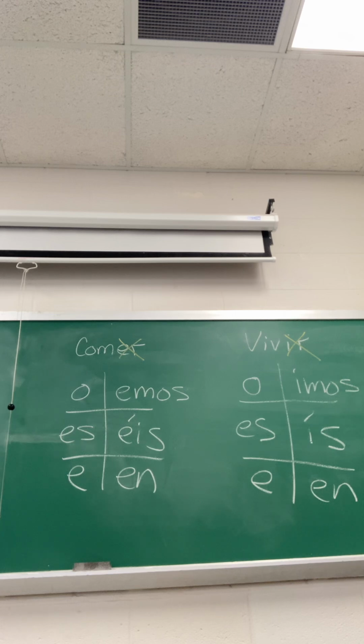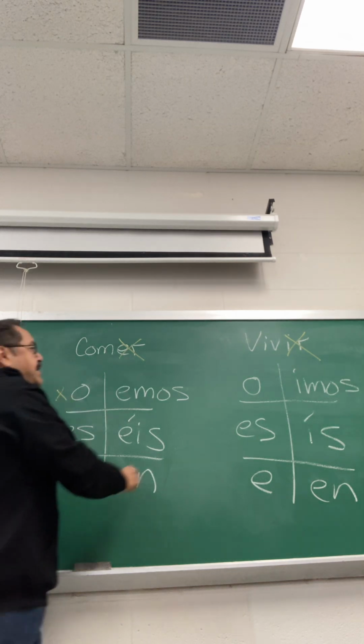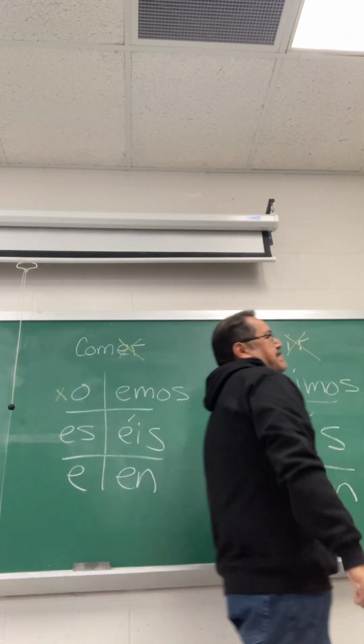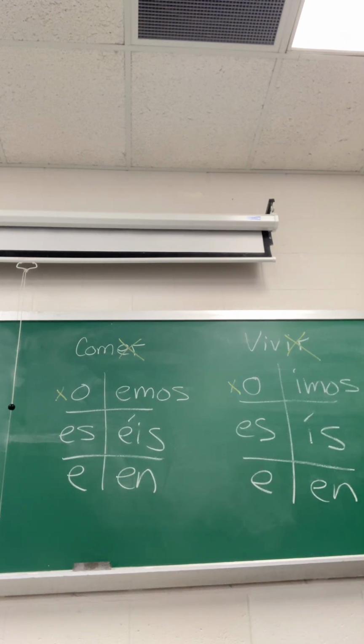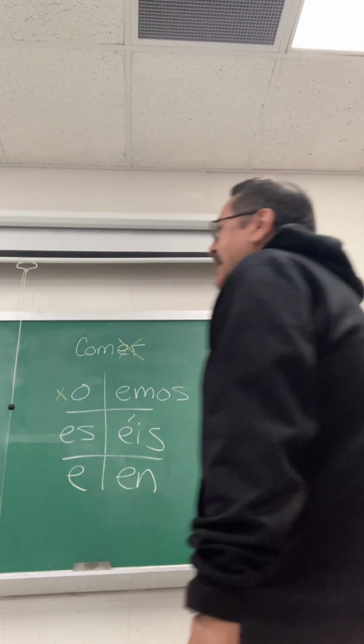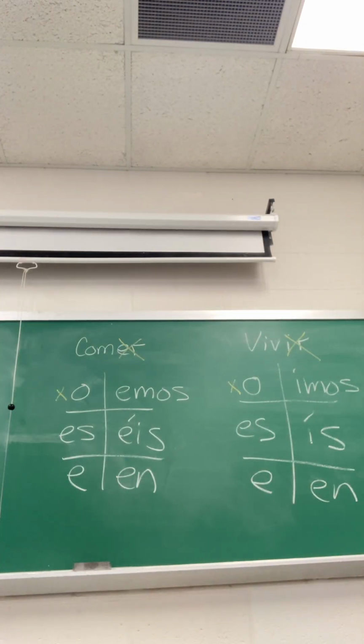If you look at all of the yo forms, I'll point them out to you. What do all the yo forms end in? O. So yo hablo, yo como, yo vivo. I talk, I eat, I live.